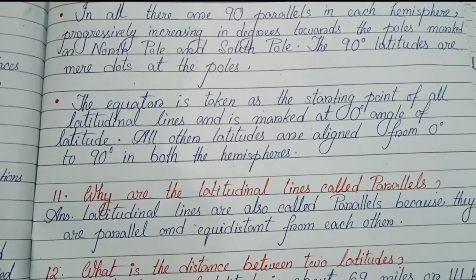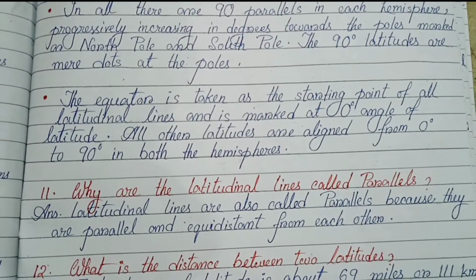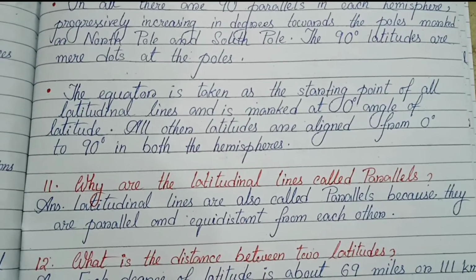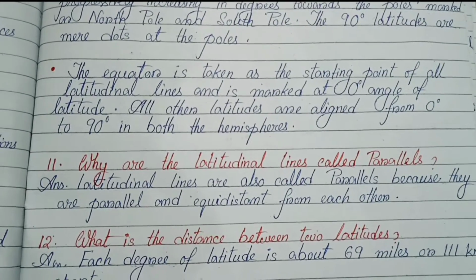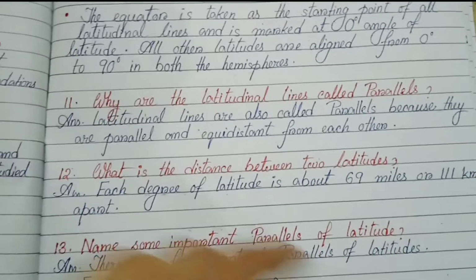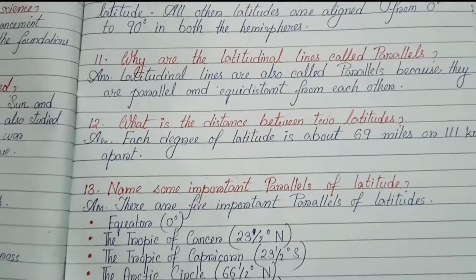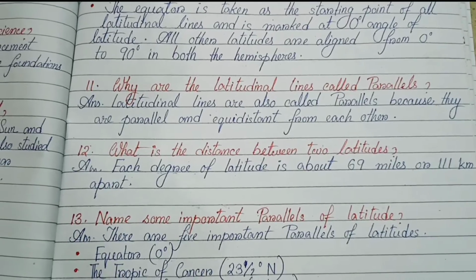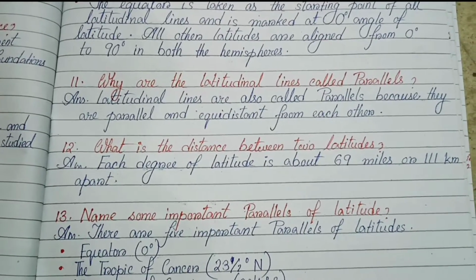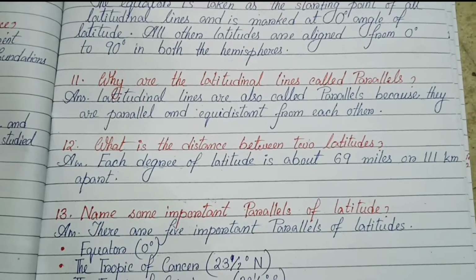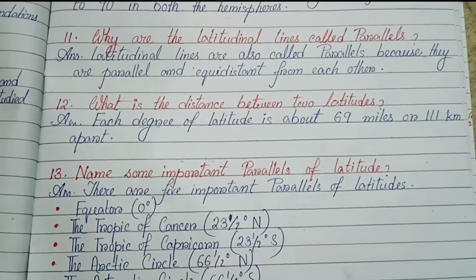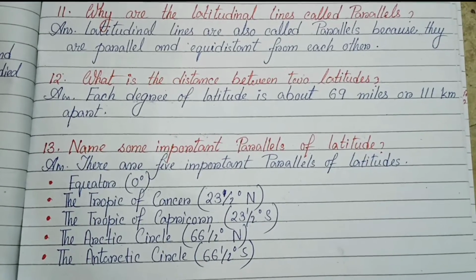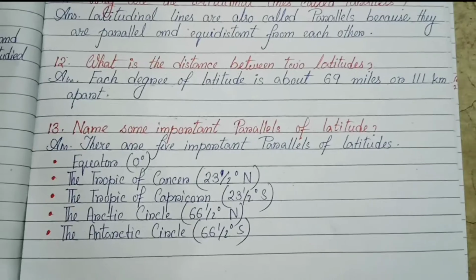Last point, the equator is taken as the starting point of all latitudinal lines and is marked at 0-degree angle of latitude. All other latitudes are aligned from 0 degree to 90 degree in both the hemispheres. Number 11, why are the latitudinal lines called parallels? Latitudinal lines are also called parallels because they are parallel and equidistant from each other. Number 12, what is the distance between two latitudes? Each degree of latitude is about 69 miles or 111 kilometers apart.